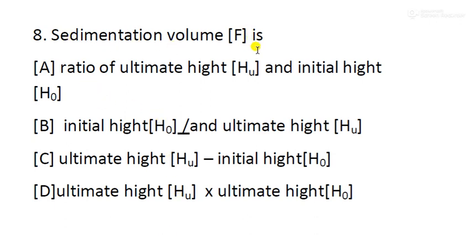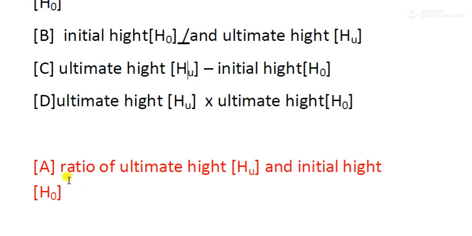Sedimentation volume F is: option A, ratio of ultimate height and initial height, indicated as Hu and H naught; option B, initial height by ultimate height; option C, ultimate height minus initial height; option D, ultimate height into ultimate height. So the right answer will be option A, ratio of ultimate height and initial height. And this process is used in evaluation of the stability of suspension.